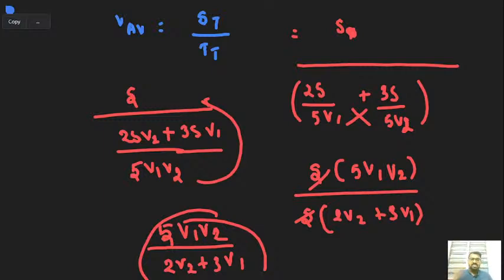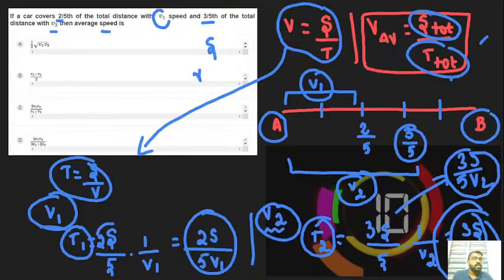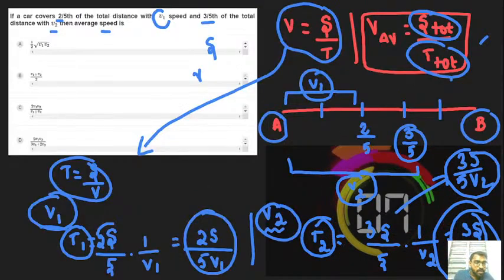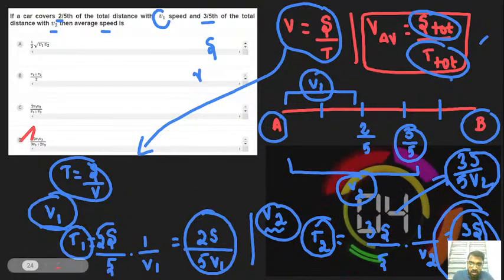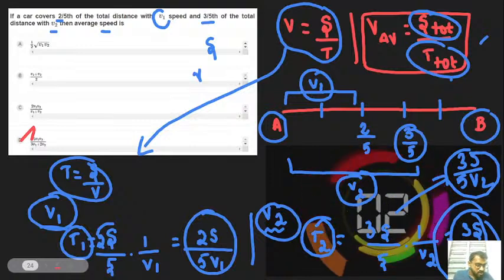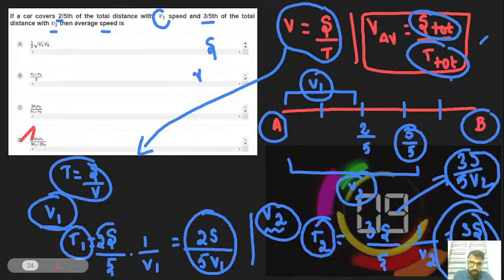Okay guys, let's see. I hope you understand this type of question. 5 v1 v2 by 2 v2 plus 3 v1. So the option is nothing but option D. What about you, guys? Chandan, Danu, Agilan?